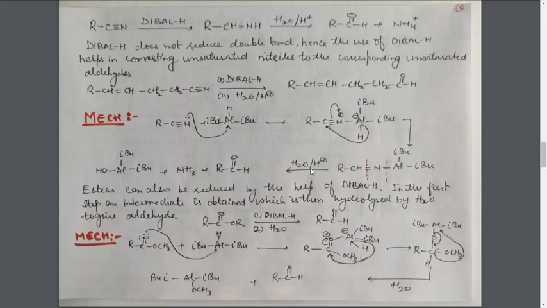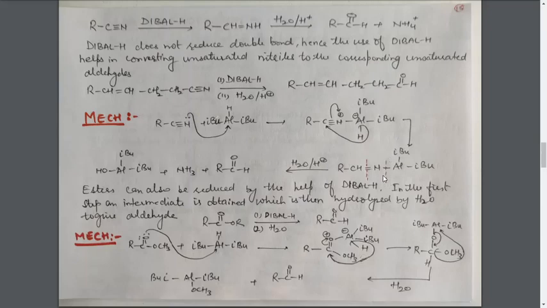And then hydrolysis takes place. This product will be hydrolyzed with water in acidic medium. This bond will be broken, and as I have said earlier also, that these 2 bonds are broken, the water will also break its 2 bonds. The oxygen part will go to this carbon atom, leading to the formation of C double bond OH, and hydrogen will go to this carbon atom, and this bond is also broken during hydrolysis.